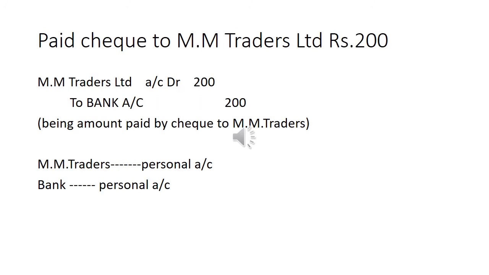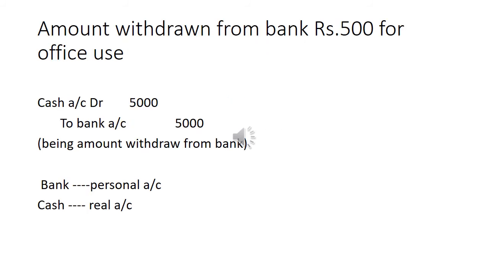Paid cheque to Traders Limited rupees 200, to pay the amount to Traders. Traders Limited account debit to bank. The mode is cheque, so we put the bank account. Amount withdrawn from bank for rupees 500 for official use. Cash account debit to bank.